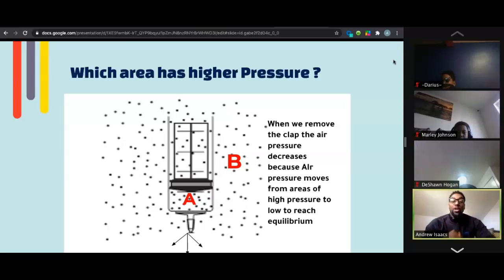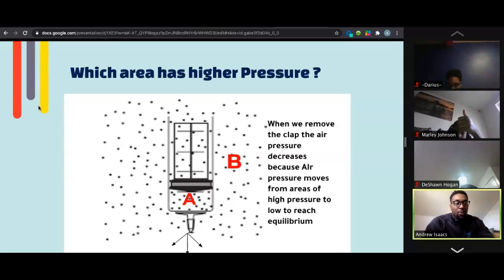So we know that there's high pressure that's inside of the syringe. That's what we said before, right? And there's low pressure outside of the syringe, which is where space B is. So when we remove the clamp and we keep pushing on that pressure, that area of high pressure moves back to the areas of low pressure, so that they reach equilibrium. Okay? Does that make sense?